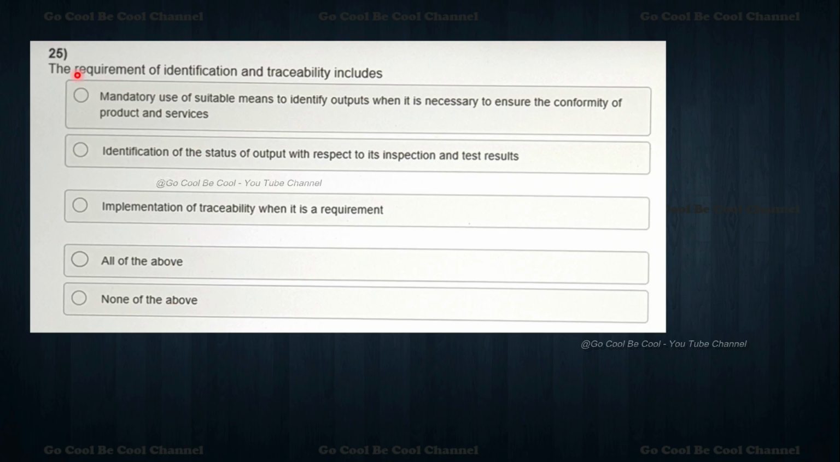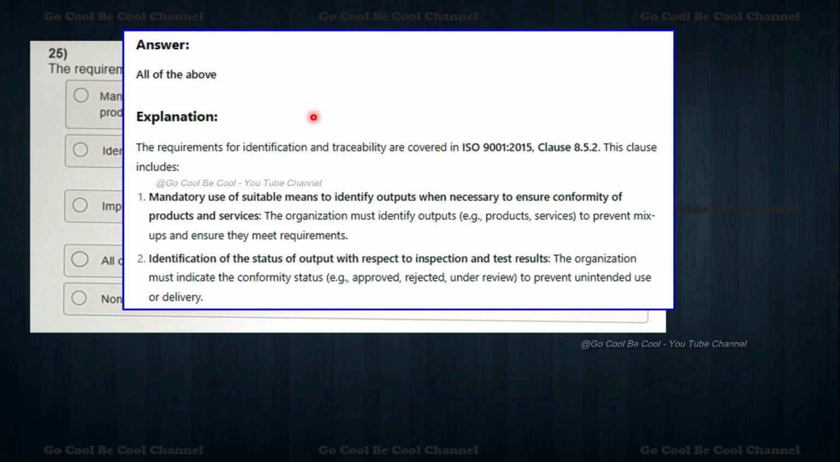So the requirement of identification and traceability includes what all things? All the above. The requirements for identification and traceability are covered in 8.5.2. 8.5 is production and service provision activities, and 8.5.2 is the section on identification and traceability. It includes the mandatory use of suitable means to identify outputs as and when necessary to ensure conformity of products and services. Identification of status of output with respect to the inspection and test results. The organization must indicate the conformity status as approved, rejected and under review.